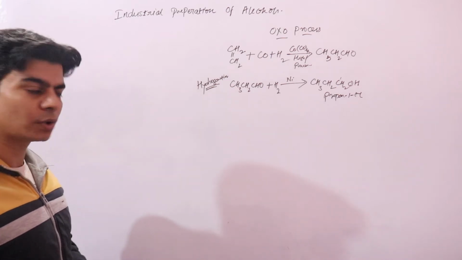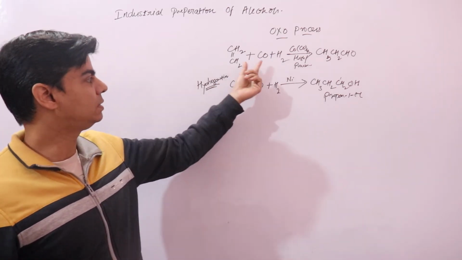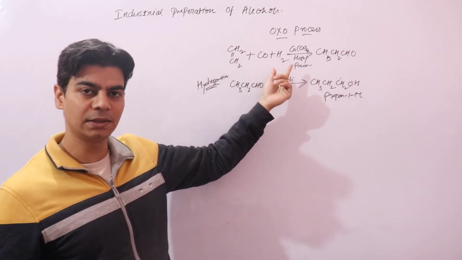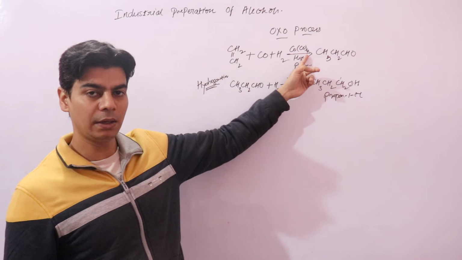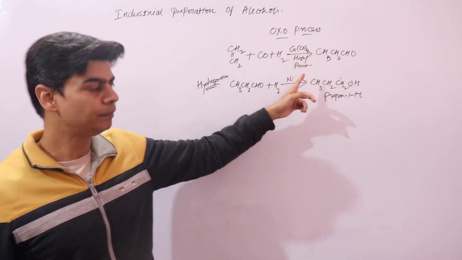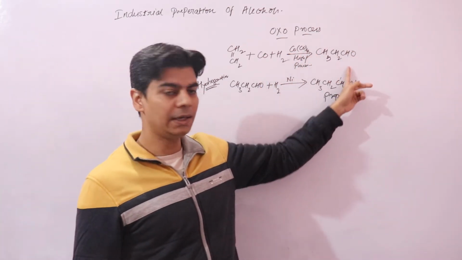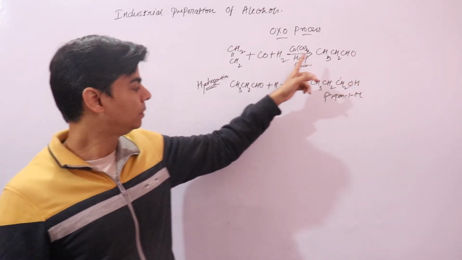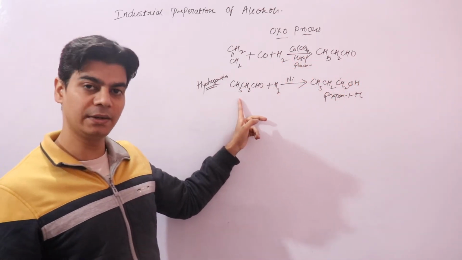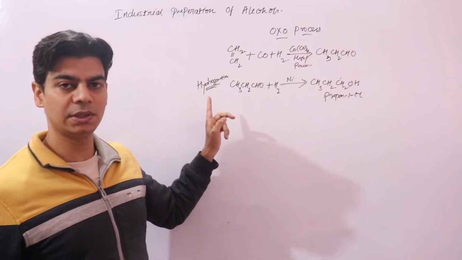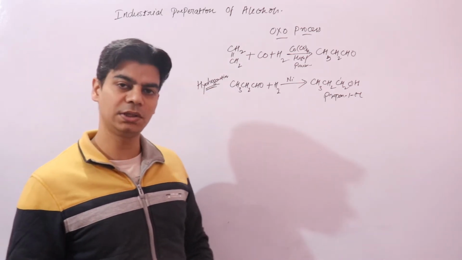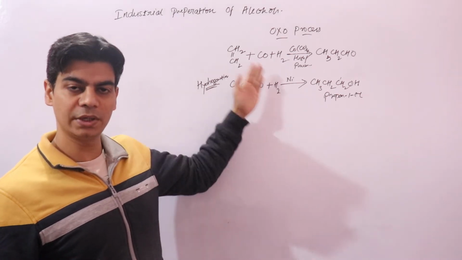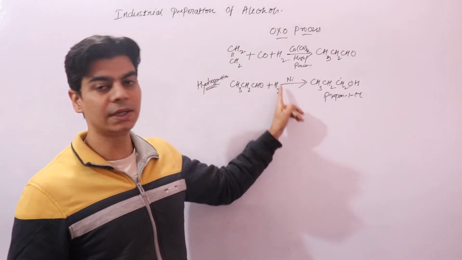The name is the OXO process, where ethene is treated with carbon monoxide and hydrogen in the presence of catalyst cobalt carbonyl at high temperature and pressure, where it forms an aldehyde, propanaldehyde. Now this aldehyde will further undergo a second reaction, which is hydrogenation, where hydrogen gas reacts with an organic compound in the presence of nickel catalyst.